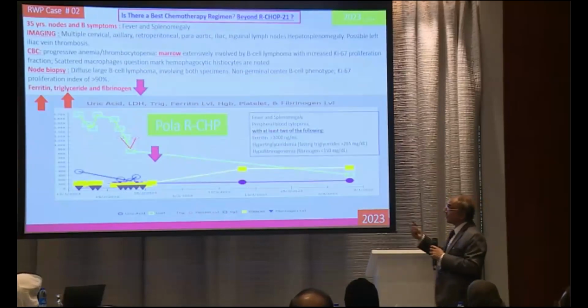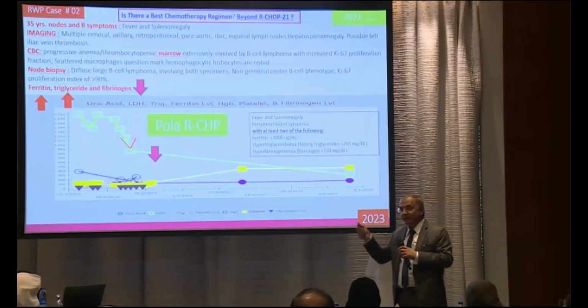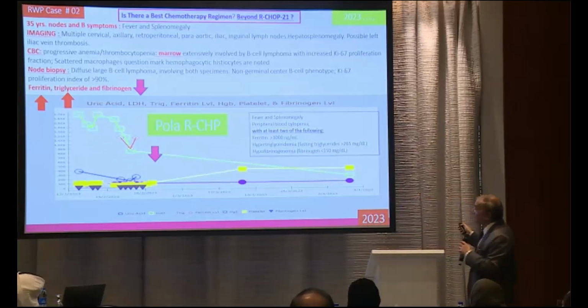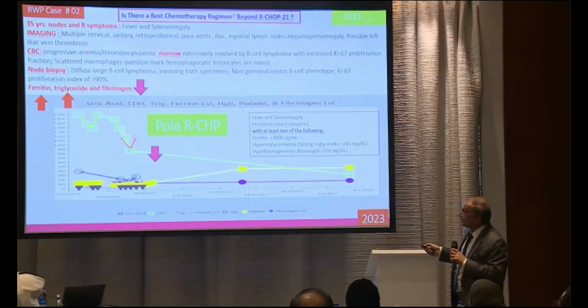Now, what we learned in the 2019-20 case, now I come to a 2023 recent case, a similar type of case, surprise. This is again a young patient, 35 years old, with lymph nodes, B symptoms, fever and splenomegaly, multiple lymph nodes from neck to pelvis. CBC again showed progressive anemia and thrombocytopenia.